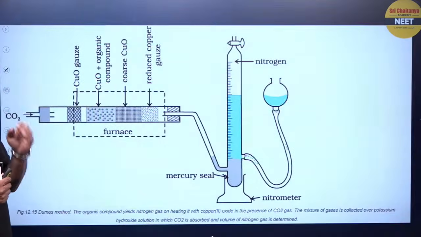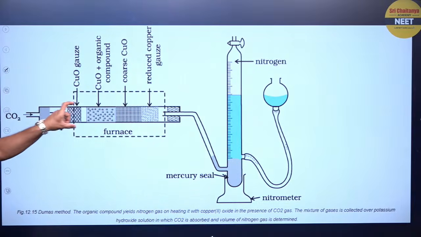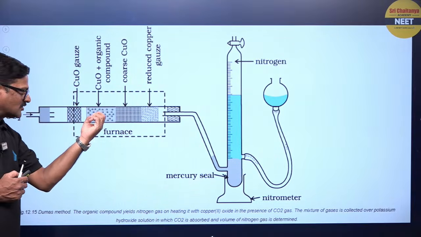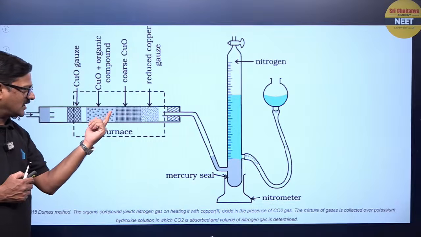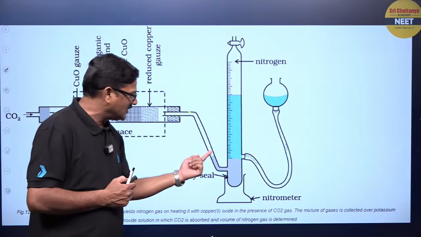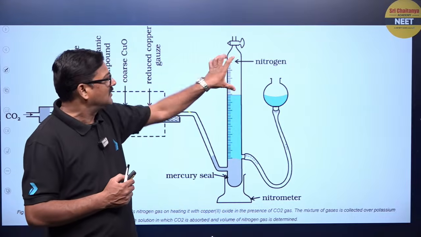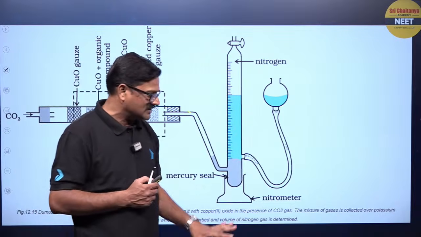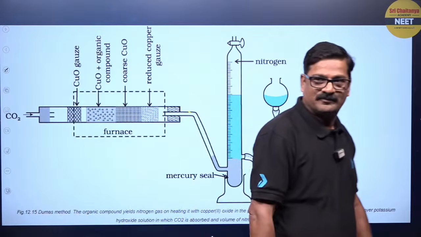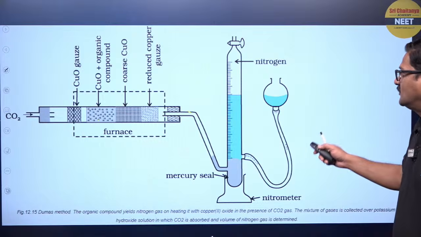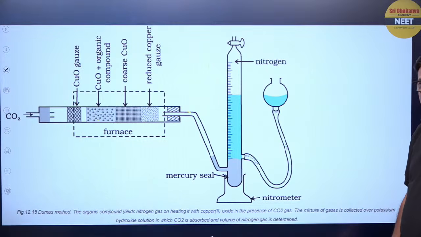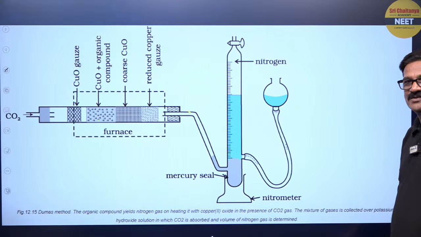So this is the furnace. The compound is heated with copper oxide, so the nitrogen that is formed here is collected over potassium hydroxide. This is called a nitrometer. Fine.